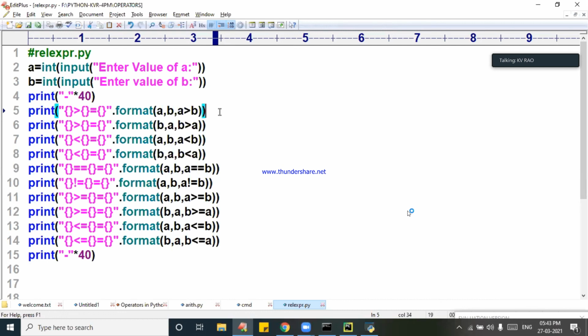Octal number data, binary number system data, then hexadecimal number system data. Definitely it is expecting some type of character before that, either B or X or O. That's why it is saying invalid number. Are you understanding, Saiteja?